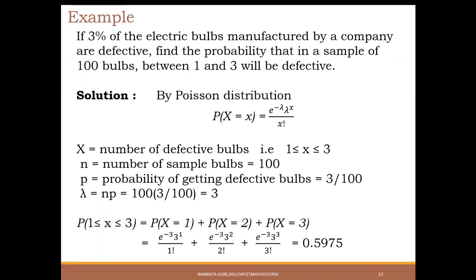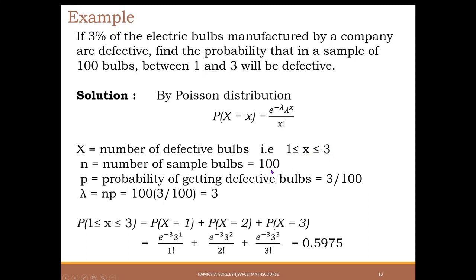Let us go for some examples related with GATE exams. So here 3% of electric bulbs manufactured by a company are defective. Find the probability that in a sample of 100 bulbs between 1 and 3 will be defective. Poisson distribution has formula e to the power minus lambda, lambda to the power x upon x factorial. Number of defective bulbs are between 1 and 3. So x lies between 1 and 3.